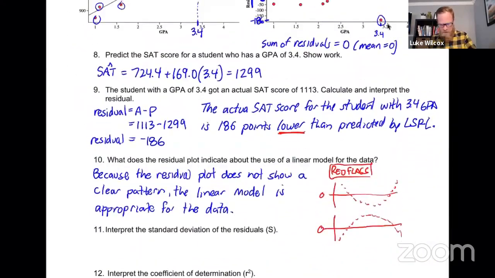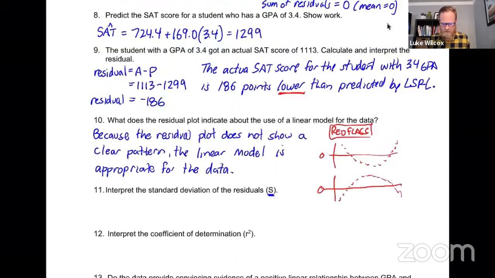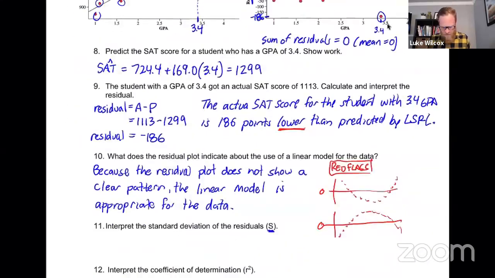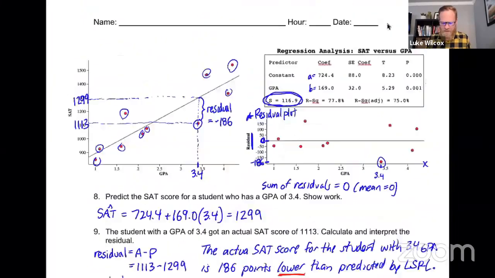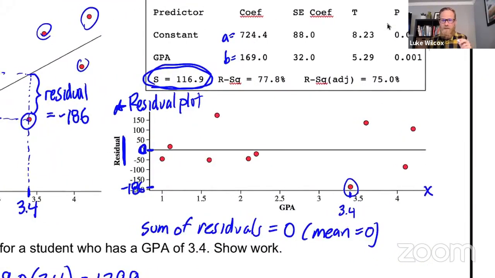Okay, so let's move on to question number 11 and 12, which is straight up interpretations that you just have to know. You got to know a couple of interpretations here. The first one is for what's called the standard deviation of the residuals, S. Well, it's not likely you'd have to calculate that, but it's more likely you'd have to interpret it. So if you look up here, we know the value is 116.9. All right, you can get that right from the computer output, but we need to understand what that represents. Okay, it's the standard deviation of the residuals.